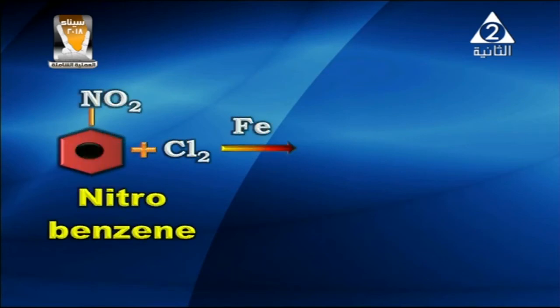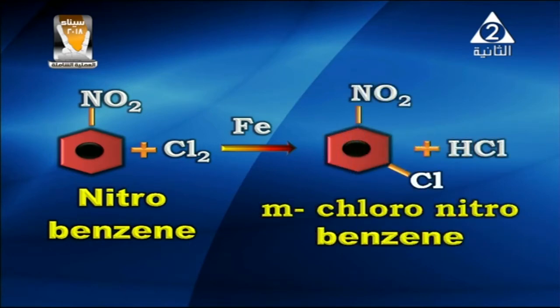My dear student, we have nitrobenzene in the beginning, and it reacts with 1 mole of chlorine in the presence of iron. Here the nitro group is a meta-directing group, so it gives meta-chloro-nitrobenzene. This is the common name, but in the IUPAC name, we are numbering only, so it will be 3-chloro-nitrobenzene, and 1 mole of HCl is produced.